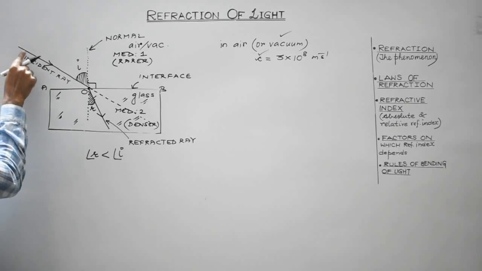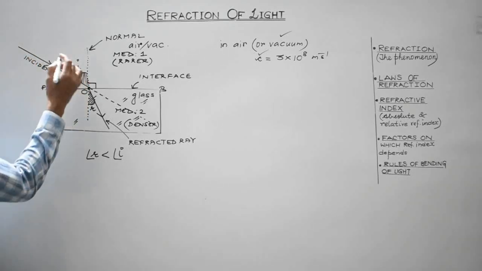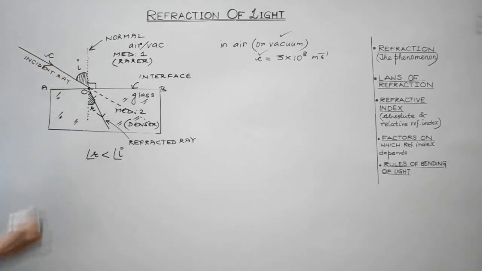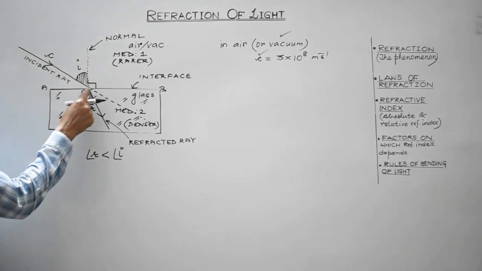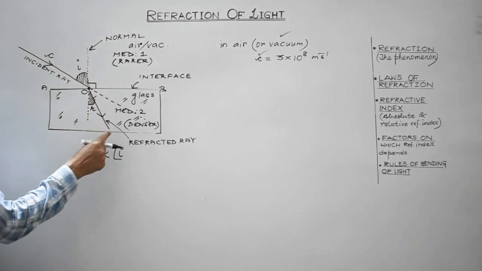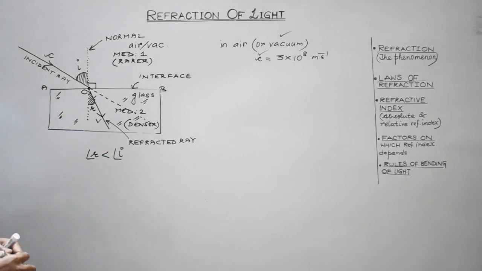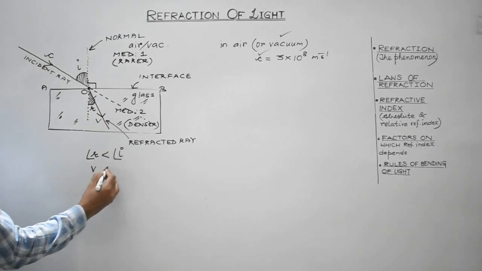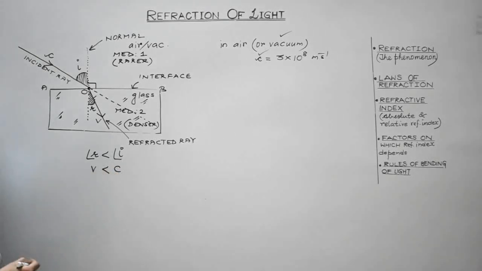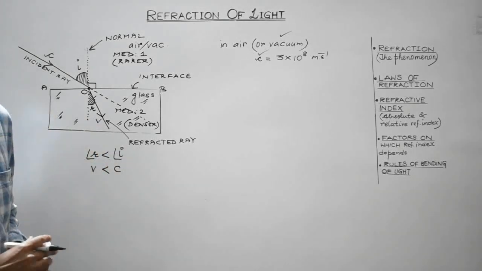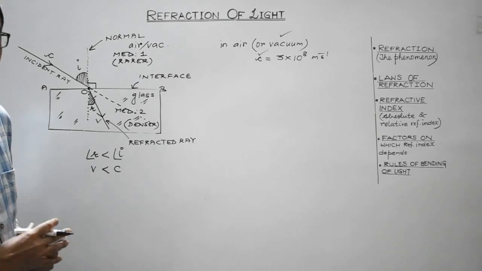So when the light travels in air or vacuum till this point, its speed will be c. As soon as it enters the glass, which is a denser medium, its velocity tends to decrease. So v is less than c. c would always be maximum. It's the speed of light in air or vacuum.